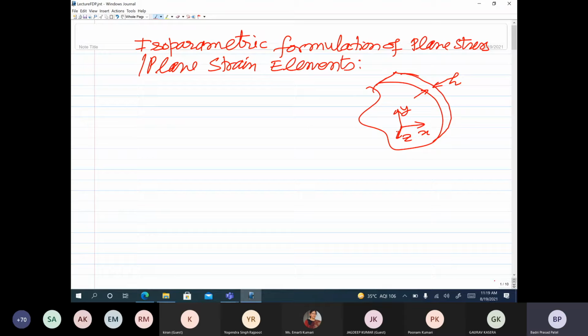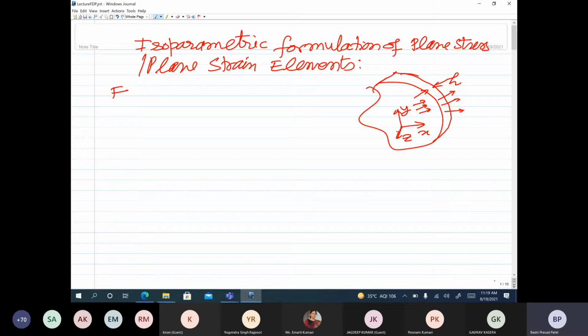The loading is along x and y, so there is no loading along z. The loading is either distributed over the entire volume or on the boundaries. The loading is only along the x and y directions, and there is no loading along z. That is the case we are considering.